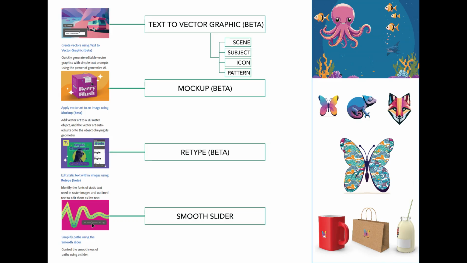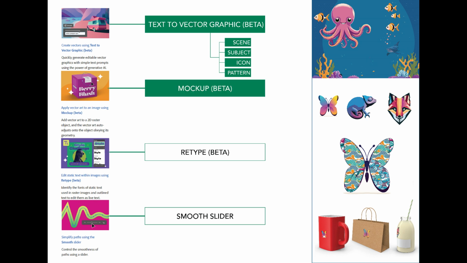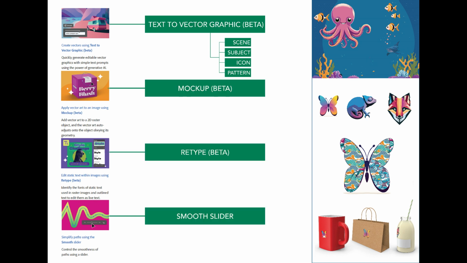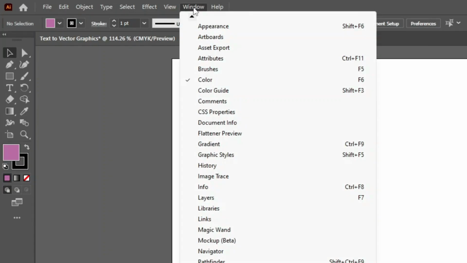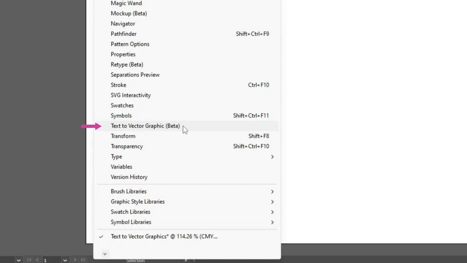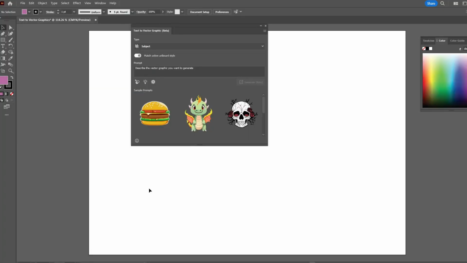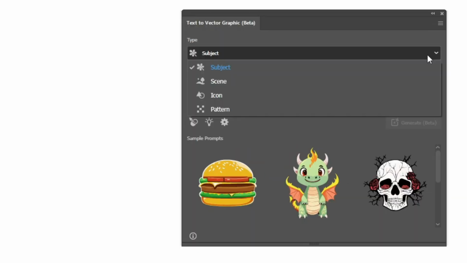There are 4 major updates: text to vector graphics, mockup, retype, and the smooth slider. Let's dig into it. The first feature is text to vector graphics. Open your Illustrator and update the software. Now, if you go to Window and Text to Vector Graphic, you will get this dialog box. If you click on this drop down arrow, you will see 4 options to select: Subject, Scene, Icon, and Pattern.